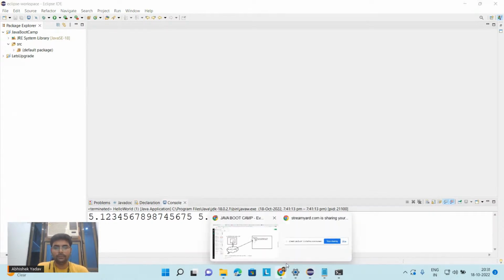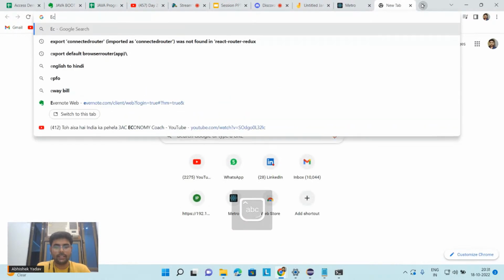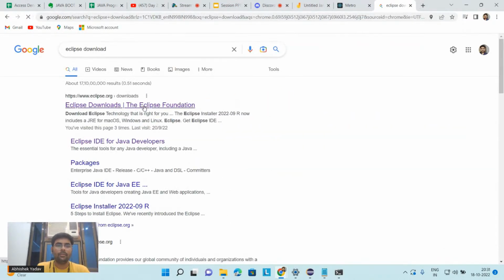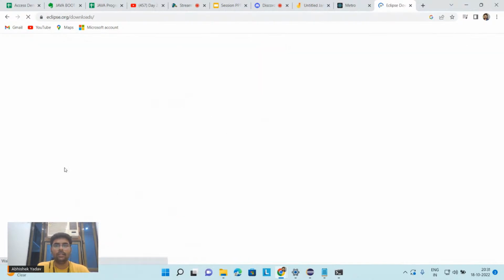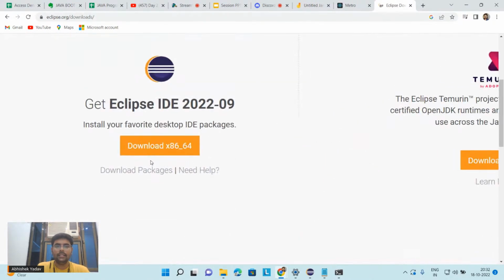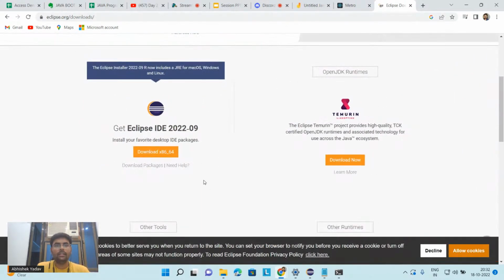How to install Eclipse? Here you have to write Eclipse download, and from here you can go to the Eclipse download page and download the x86_64 version. The moment you download this and open the downloaded file, let's see what will happen.